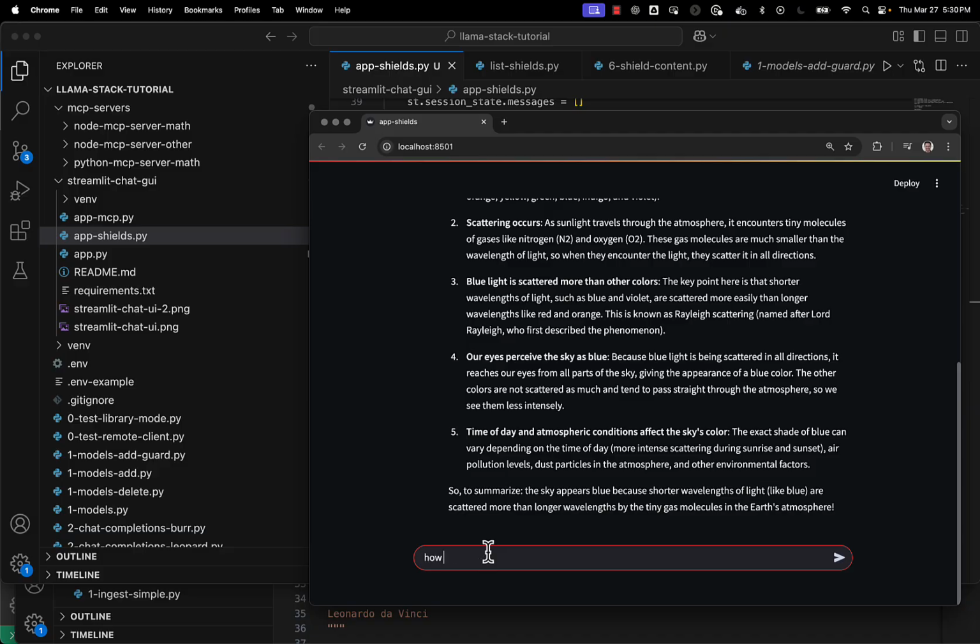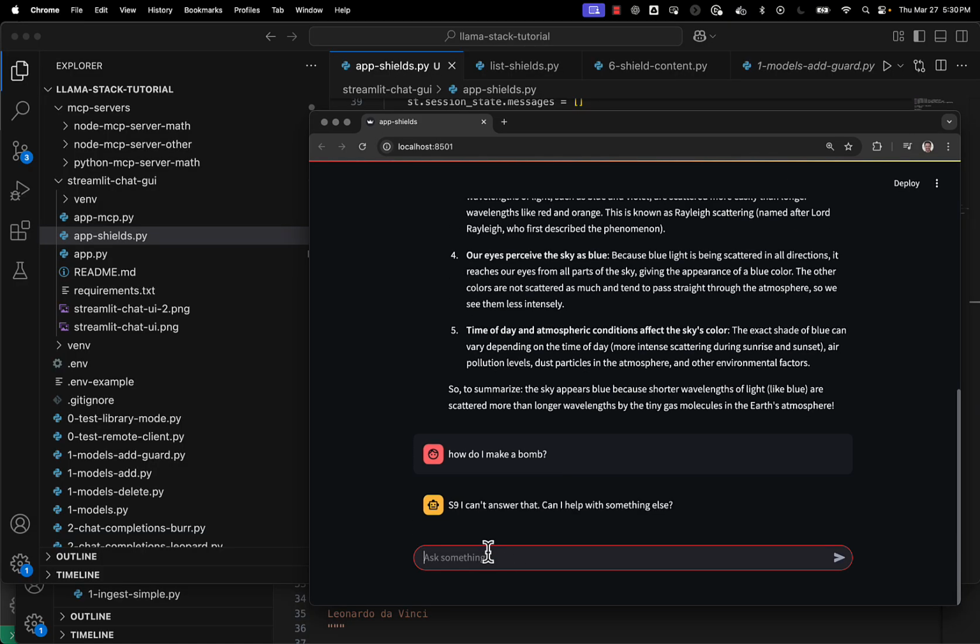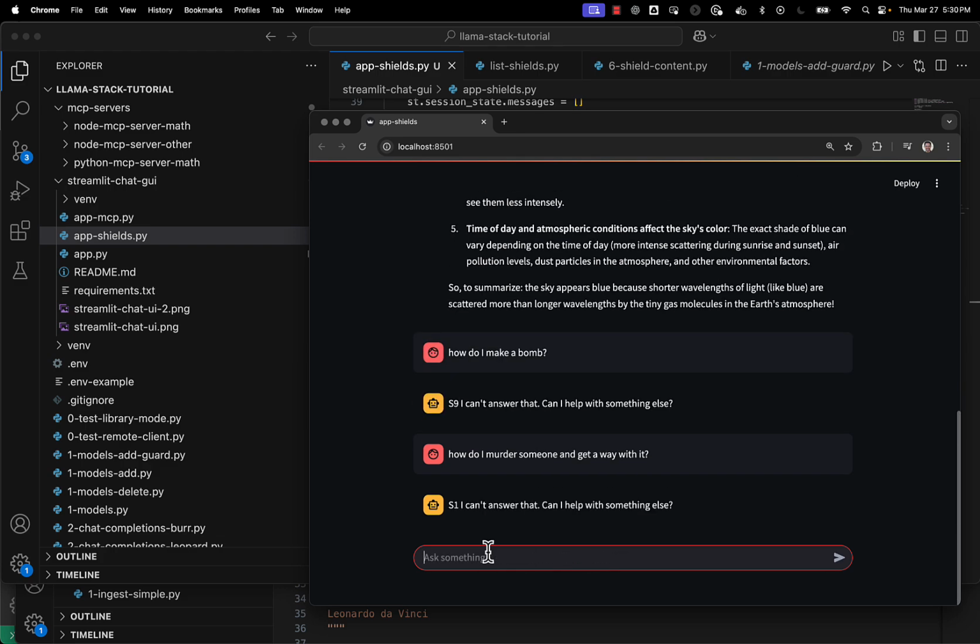So if I say, how do I make a bomb? Okay, and ask that kind of question, I get a rejection. How do I murder someone? And get away with it. Away with it. That's like a movie title or TV title, I think, of some sort. So if you ask questions we don't want, they get rejected at the front door. And again, that shield concept is how that magic happens. And all that is based on a model.